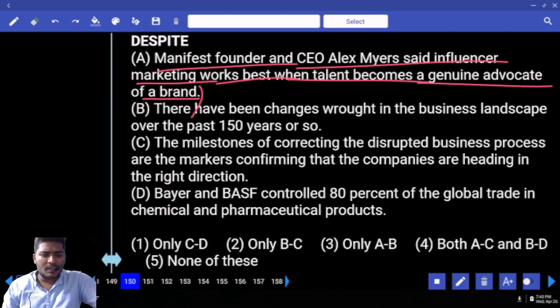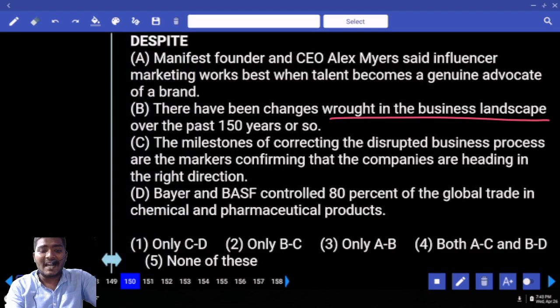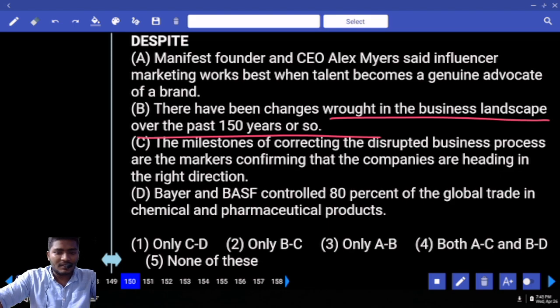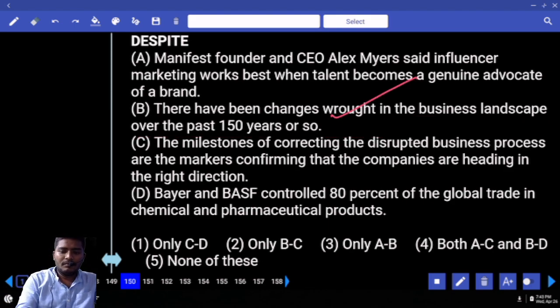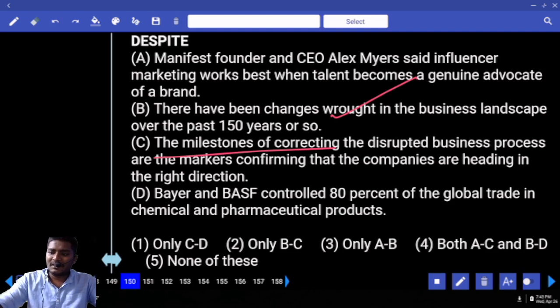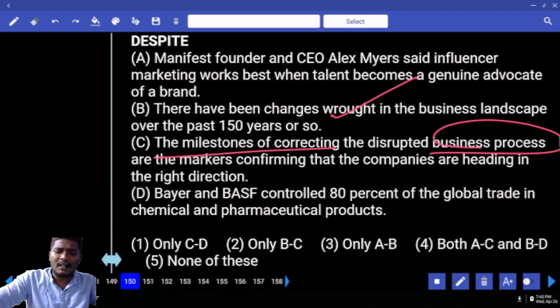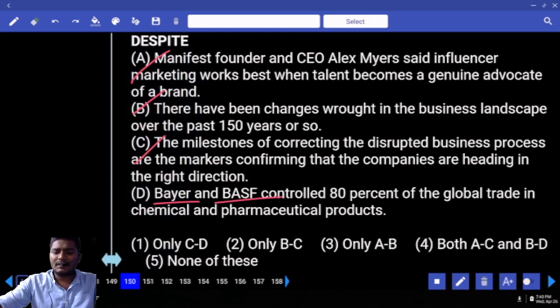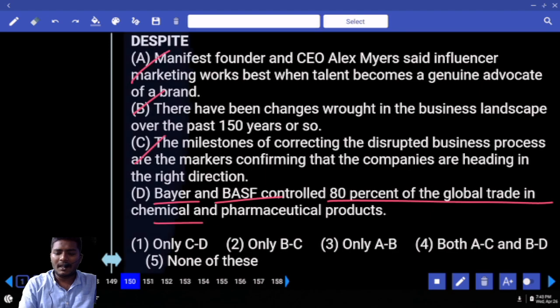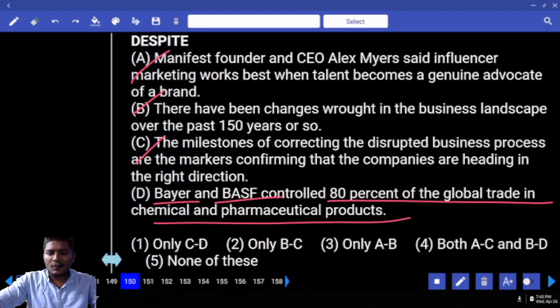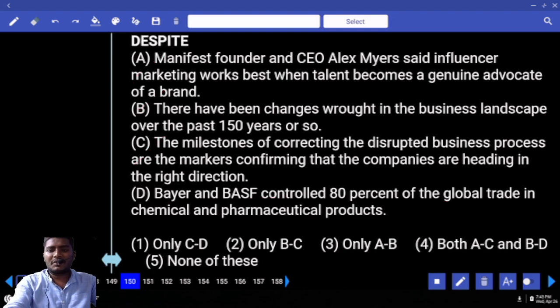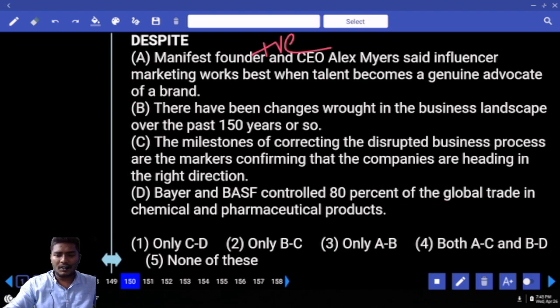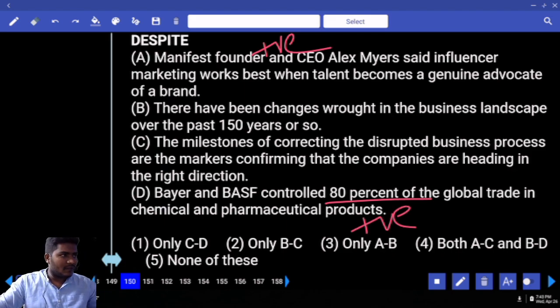Okay, look at the next one. There have been changes wrought in the business landscape over the past 150 years. Okay, this is about business. The milestones of correcting the disputed business process are the markets confirming that the companies are heading in right direction. This is also about the companies only. Next, Bayer and BASF control 80% of the global trade in the chemical and the pharmaceutical products. Now we have to go for the two opposite cases. Now first of all, tell me, is it a positive sentence or negative? Positive. 80% of the global trade, in the sense this is also positive. That means we cannot combine any AD. We don't have any AD pair.